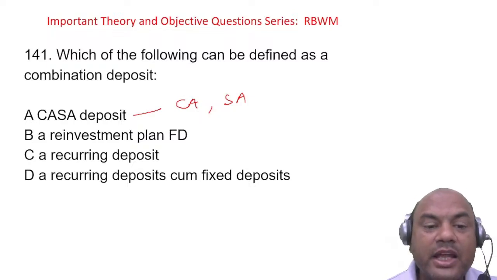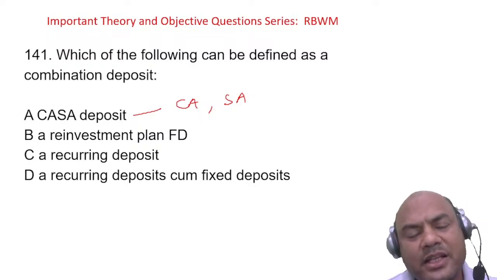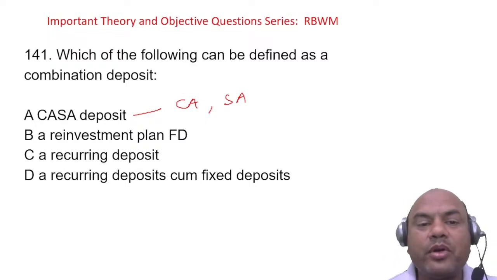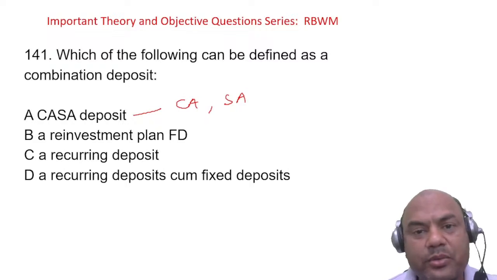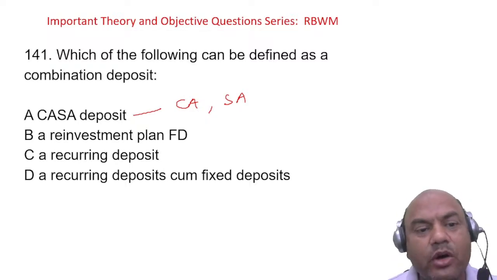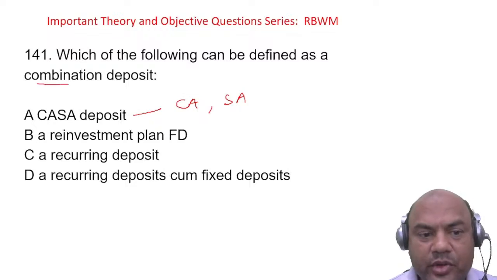A reinvestment plan FD. It's again a single FD only. It can be reinvested. Reinvestment plan means, once the FD matures, what should I do? Should I reinvest or should I take it to my savings account? So that is a simple FD. It's not a combination.